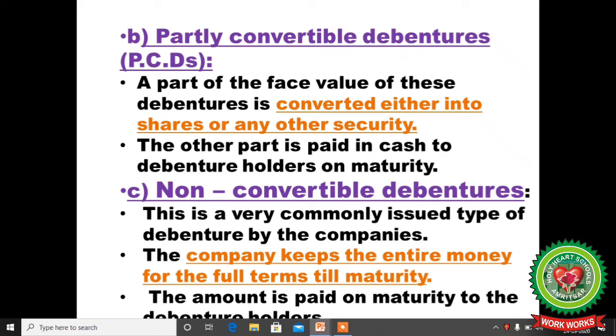Next, partly convertible means half converted, like your lot of 20,000, only 10,000 converted into shares and the rest still debentures. Next, non-convertible debentures, which are totally not converted in the future into shares. This is a very commonly issued type of debenture by companies. The company keeps the entire money for the full term till maturity.